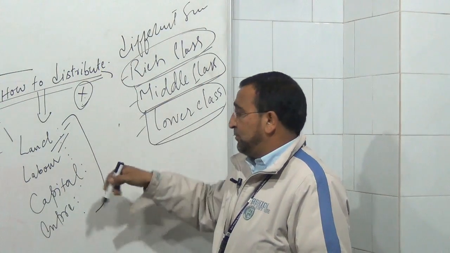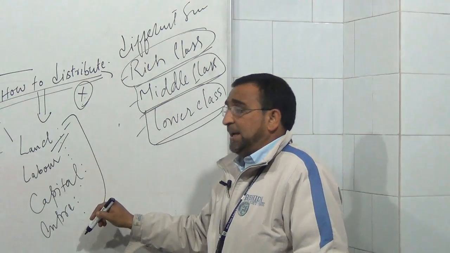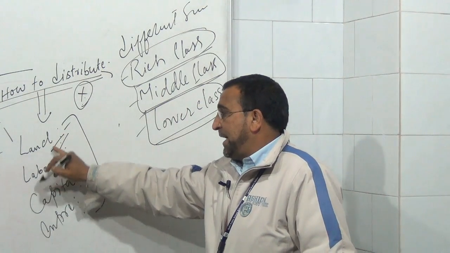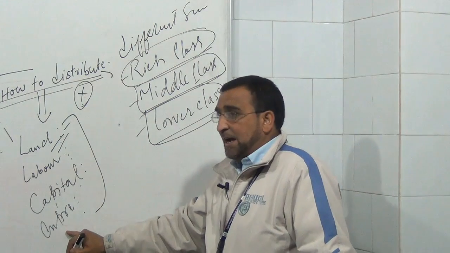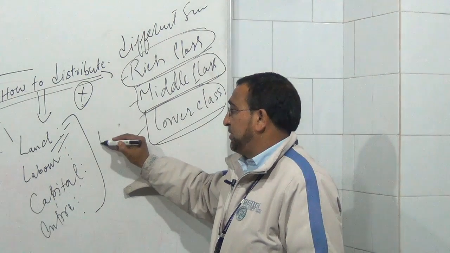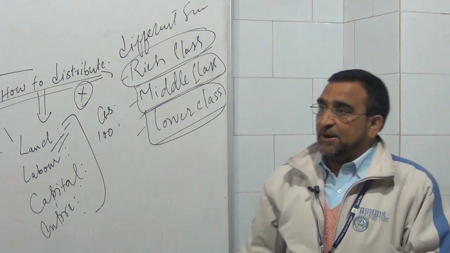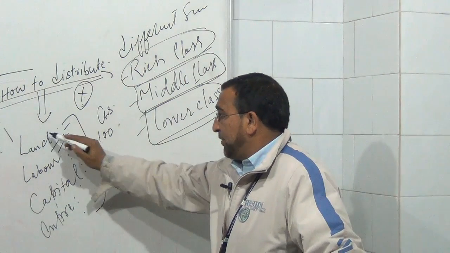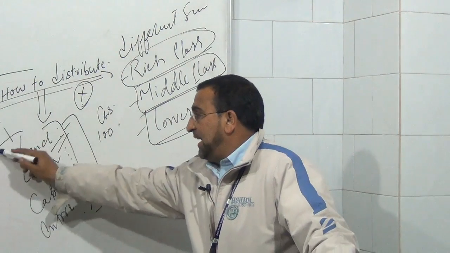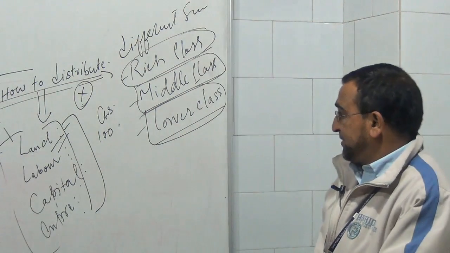Suppose the total goods and services produced in an economy with the help of land, labor, capital, and entrepreneur, say the total income generated, is equal to 100 crores. Then we are going to distribute this 100 crores between land, labor, capital, and entrepreneur.